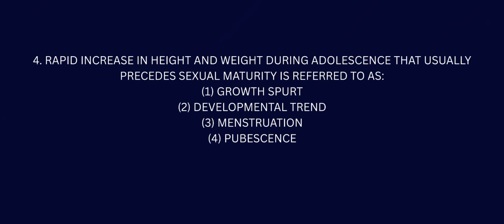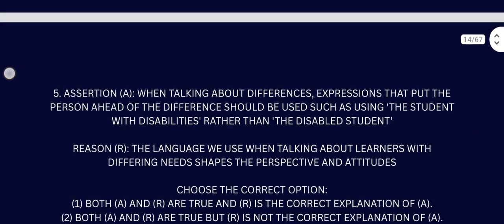Question number 4. Rapid increase in height and weight during adolescence that usually precedes sexual maturity is referred to as growth spurt, because the developmental trend that happens with menstruation is puberty. Pubescence is also related to puberty, but when there is a rapid increase, sometimes you see a guy who doesn't grow and suddenly he grows, that's called a growth spurt. Yes, it's growth spurt, the answer.